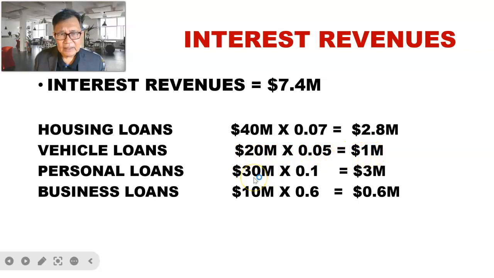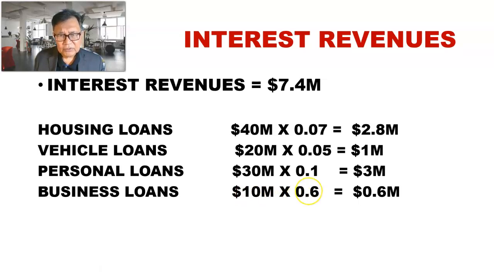And then for personal loan, the interest revenue will be 3 million, that is 30 million multiplied by 10%. And the business loan will be at 6 million, based on 10 million times 6%. That is 0.06. My apology.